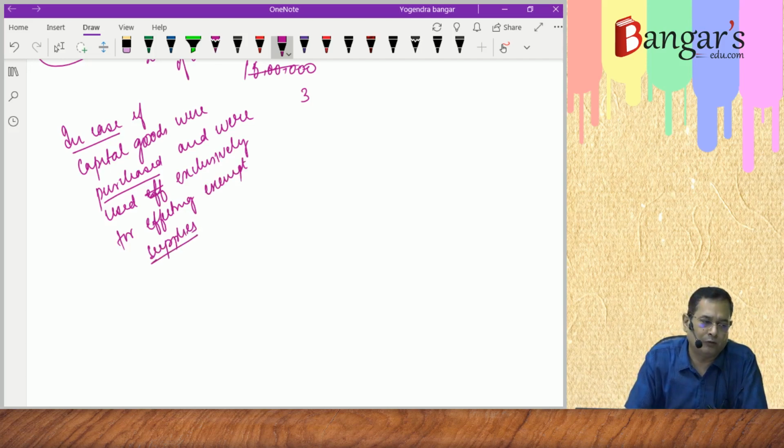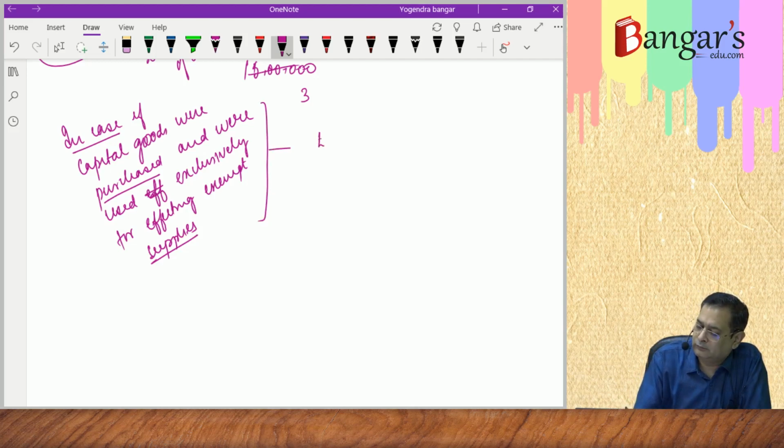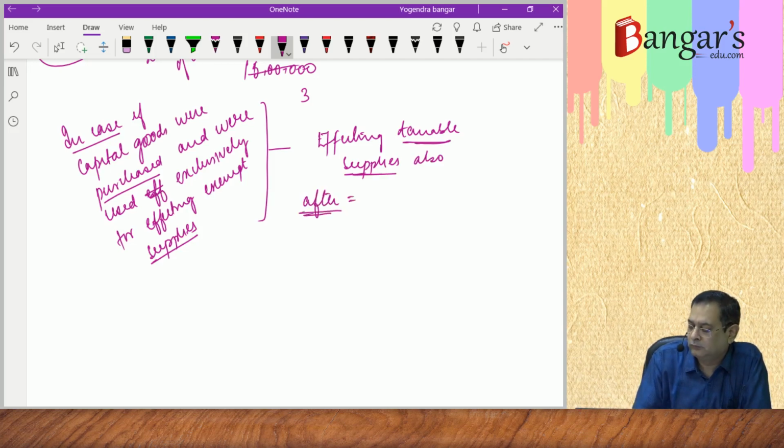They were used exclusively for effecting the exempt supplies. And now they are used for effecting taxable supplies also, say after 5 months.